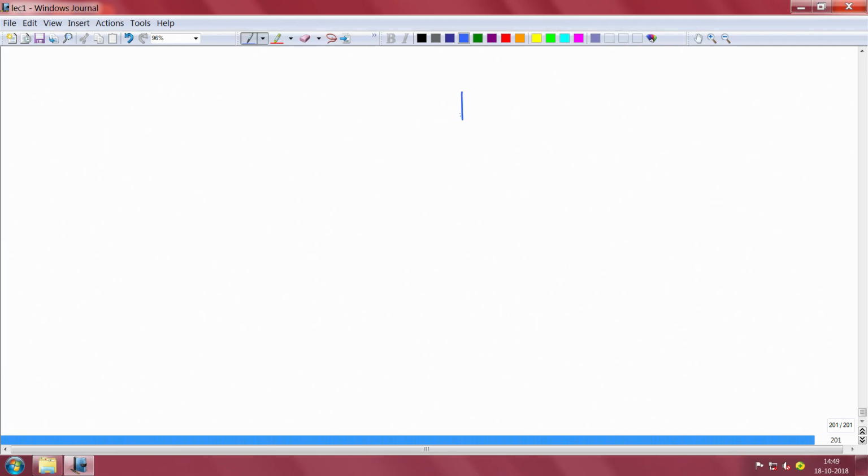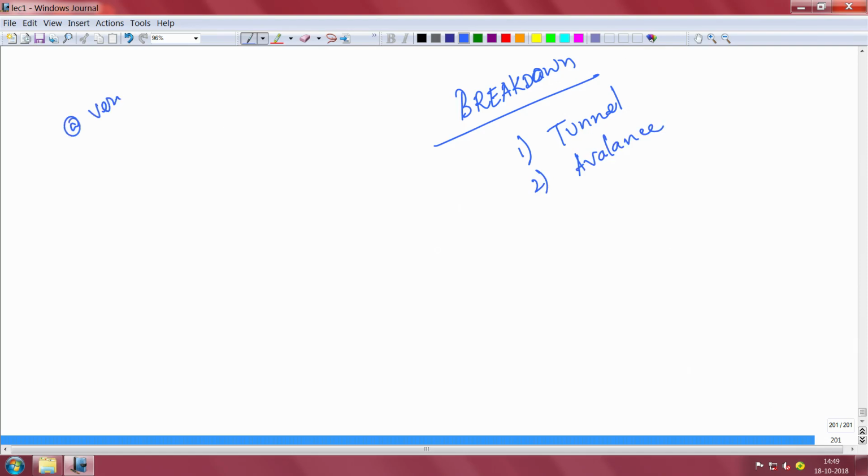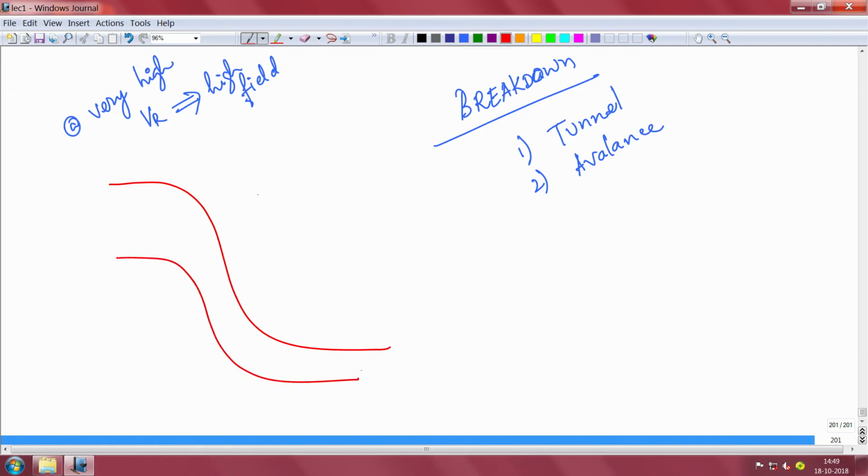Okay. So, in a PN junction, breakdown could happen because of two reasons. One is tunneling and one is avalanche. So, let us come to tunneling first. What does tunneling mean? At very high field, at very high reverse bias I can say, which also gives you a very high field, by the way, a very high reverse bias also gives you very high field. So, how will the band diagram look like? It will look like something like this at very high reverse bias. So, your reverse bias is very large, depletion also is sort of large.